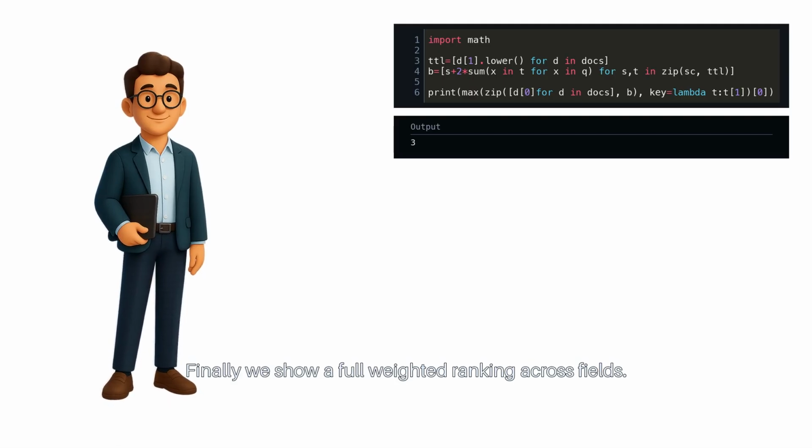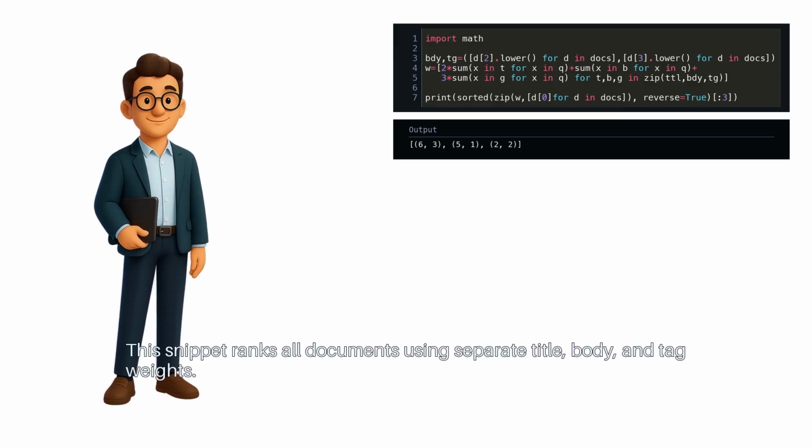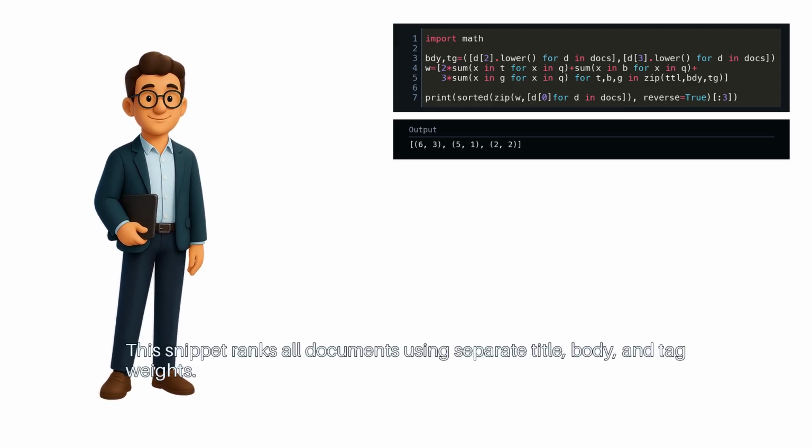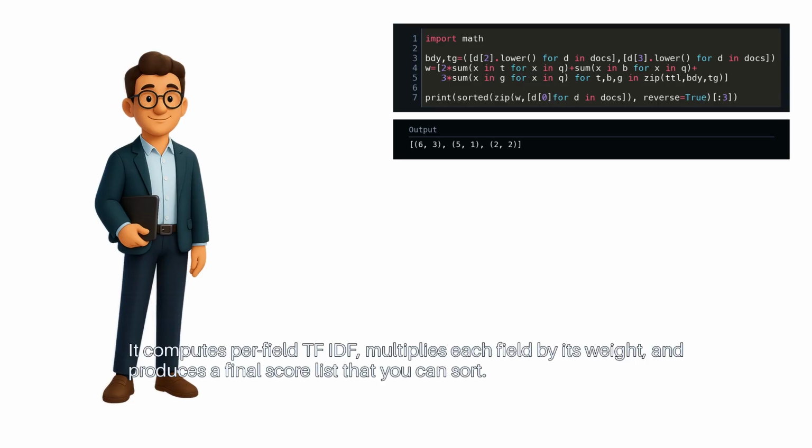Finally, we show a full weighted ranking across fields. This snippet ranks all documents using separate title, body, and tag weights. It computes per field TF-IDF, multiplies each field by its weight, and produces a final score list that you can sort.